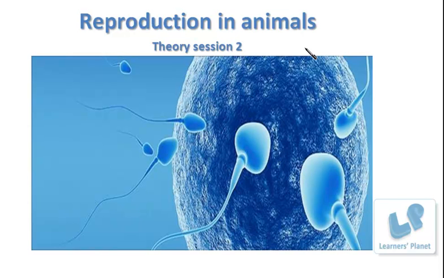So in the last session I introduced the concept of sexual reproduction in animals, right? Of course, sexual reproduction can take place in plants also. Now let us proceed with the chapter as per your syllabus. Today we are going to discuss sexual reproduction in human beings. You all know that there are two different types of sex, male and female. So in today's session we are going to discuss the male reproductive system, and how it plays an important role in the production of the gametes.